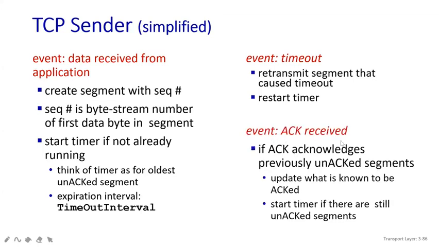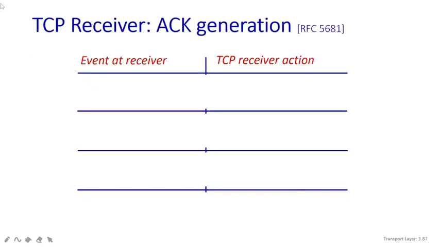Now, if the acknowledgement has been received, what will happen? You need to find out if any previously unacknowledged segment is there, and you are going to update it. If the acknowledgement is received, it is very nice, no problem. If it is not received, you need to start the timer only for the unacknowledged segments. You can see one diagram here.